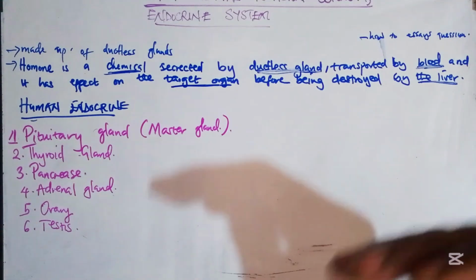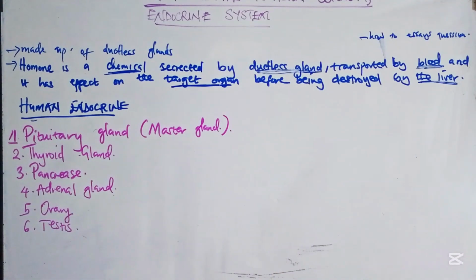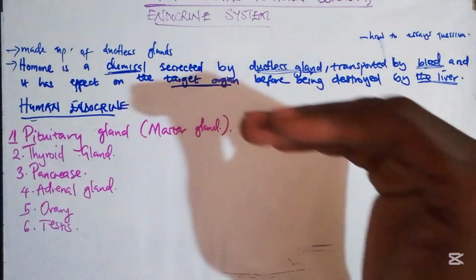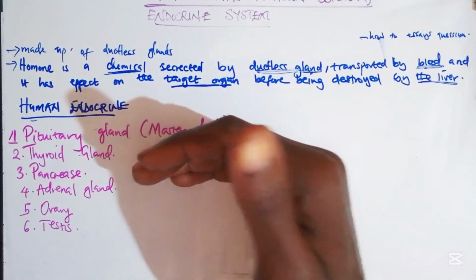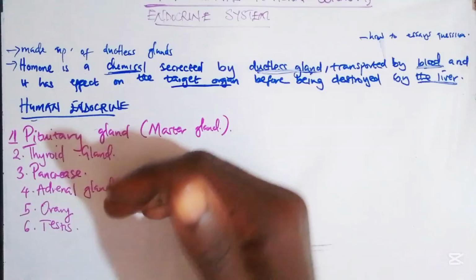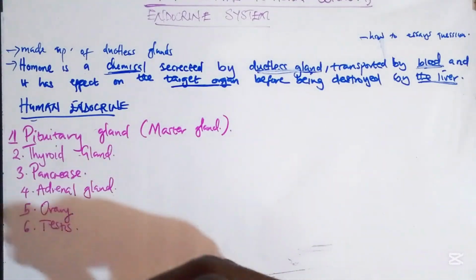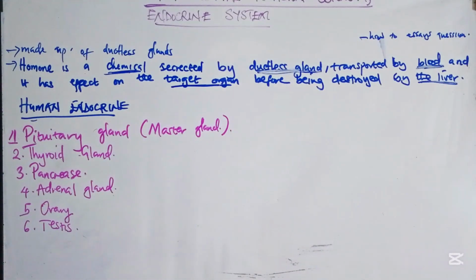So in this video on the endocrine system, I will basically focus on four glands: the pituitary gland, the thyroid, the pancreas, and the adrenal gland. The ovaries and the testes will come in the revision video for reproduction.